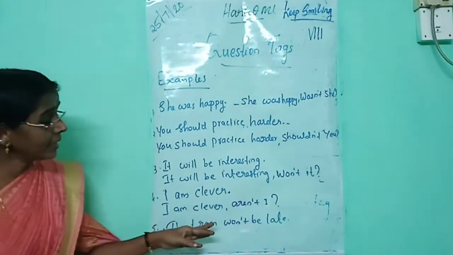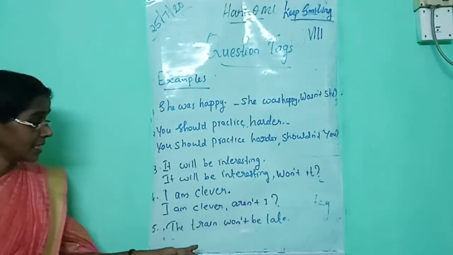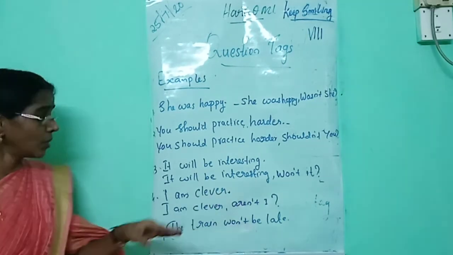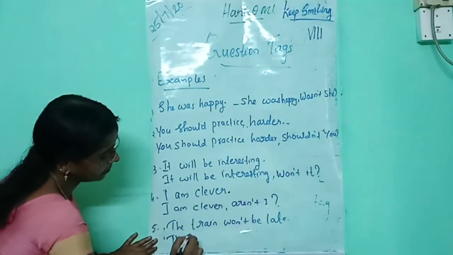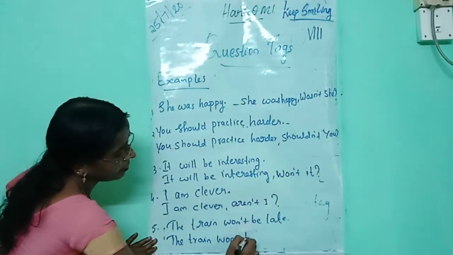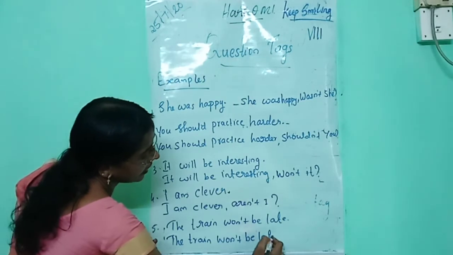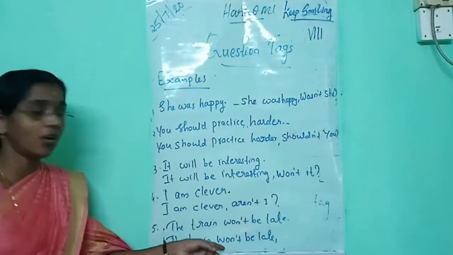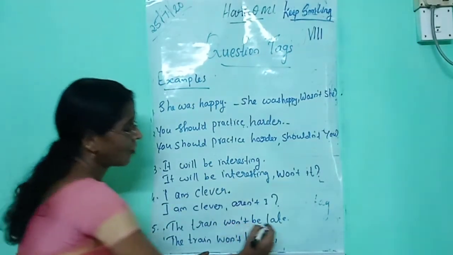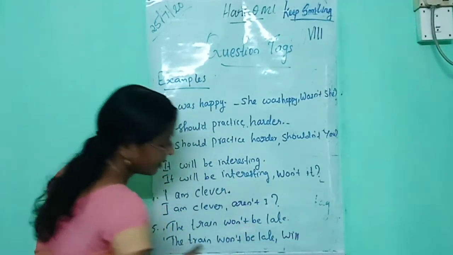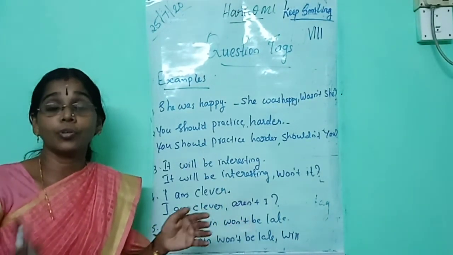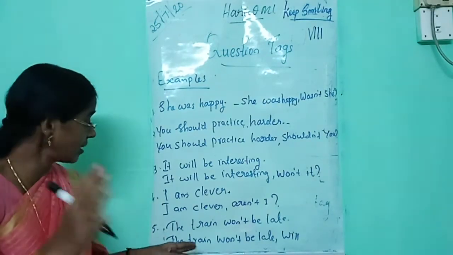Then the next one: the train won't be late. There is one note here. The sentence is negative. How will you write the answer? The train won't be late, comma, instead of won't, the negative form of will is won't, so you should use the positive form: will the train. Then when you write the question tag, you should use only the pronoun. Don't write the train.